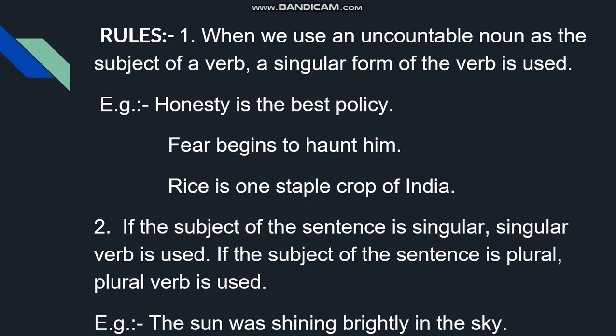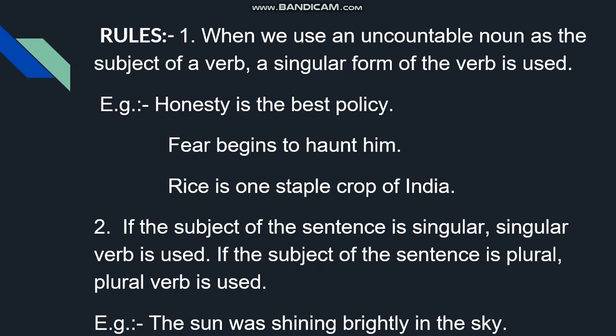Rice is one staple crop of India. Rice, wheat, sugar, like this. They cannot be counted. With uncountable nouns as the subject of a verb, a singular form of the verb is used.